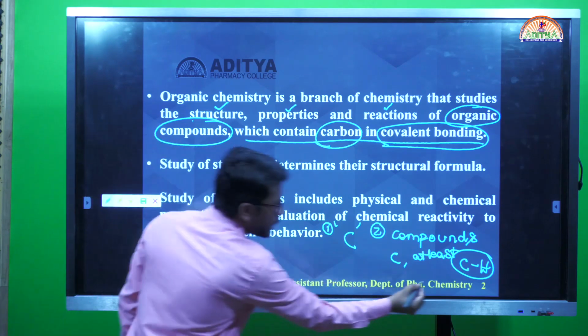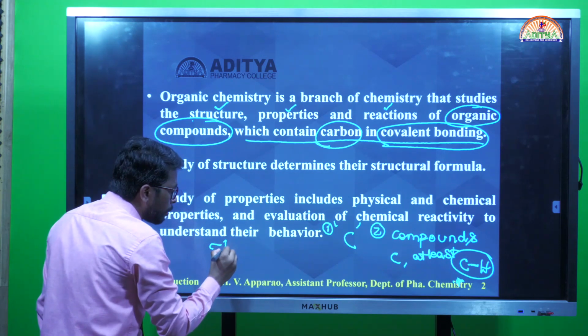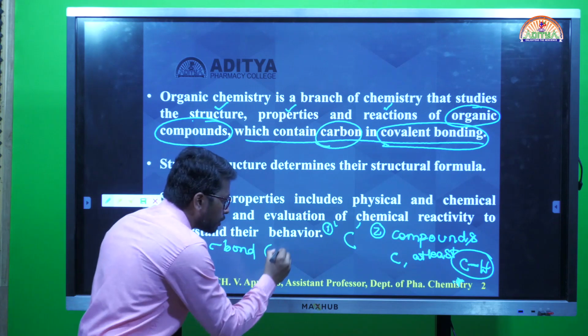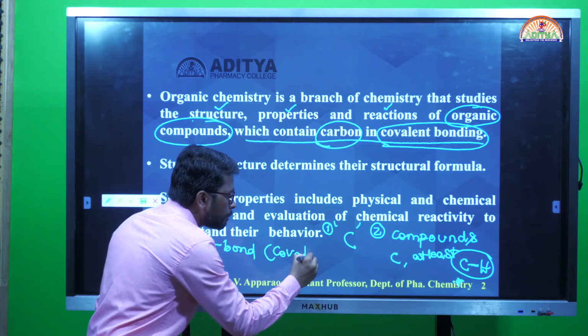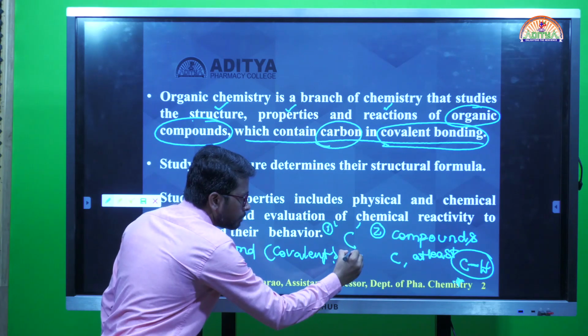This single bond I can call a sigma bond. That is one of the covalent bonds. A sigma bond is a type of covalent bond itself.